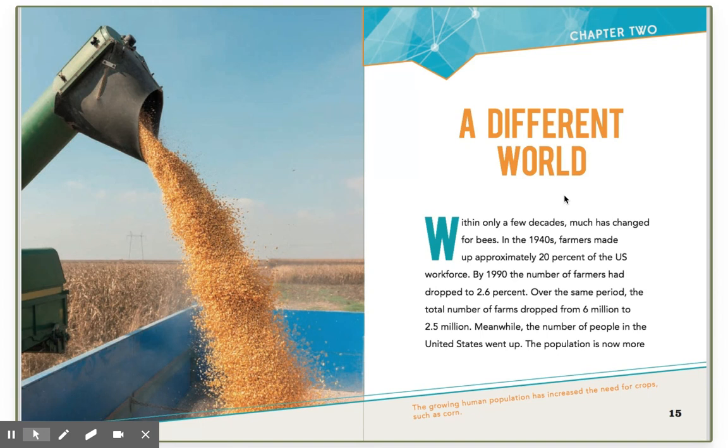So the total number of farms dropped from 6 million to 2.5 million, over half. So what can you infer about the population of bees if the number of farms dropped by over half? What inference can you make from that? Yeah, you can infer that the bees do not have as much of what they need, so that's partly why they're dying.